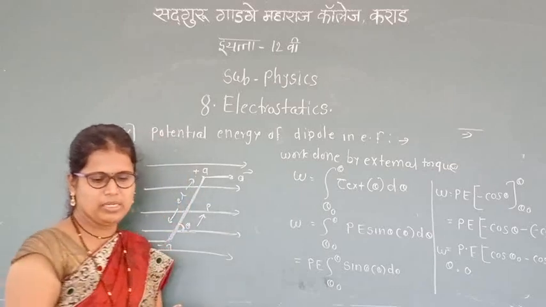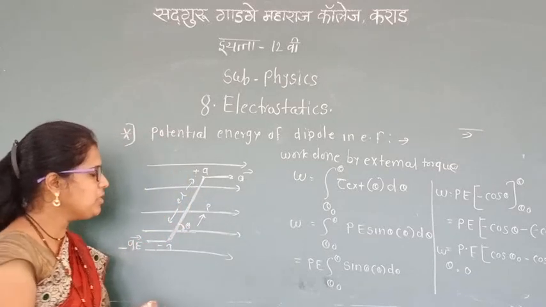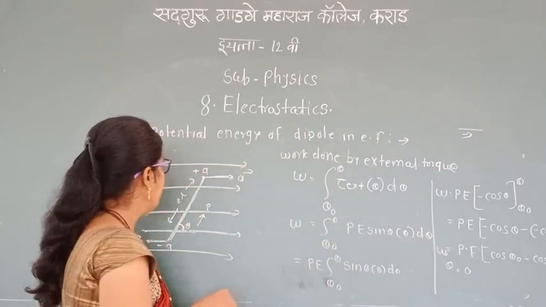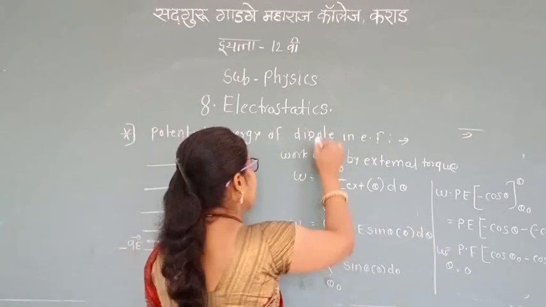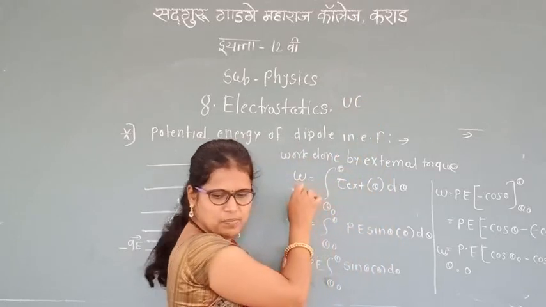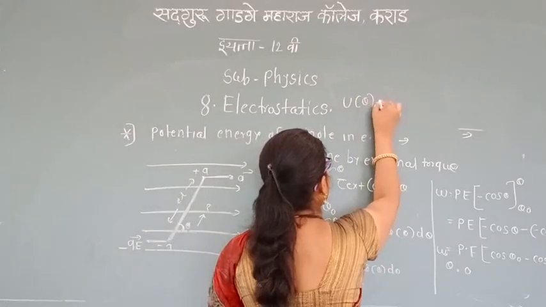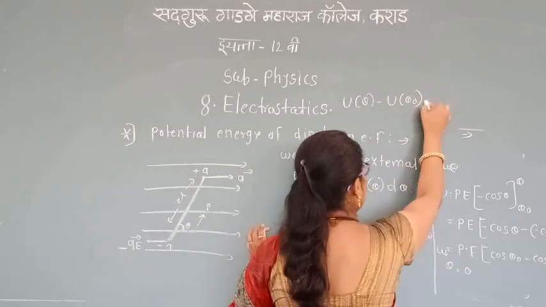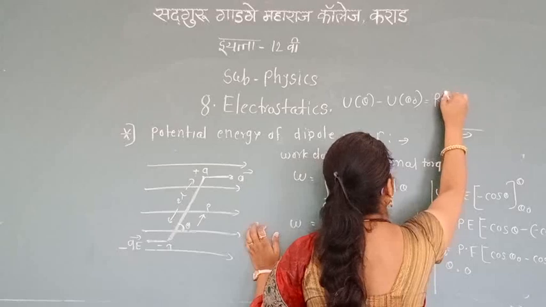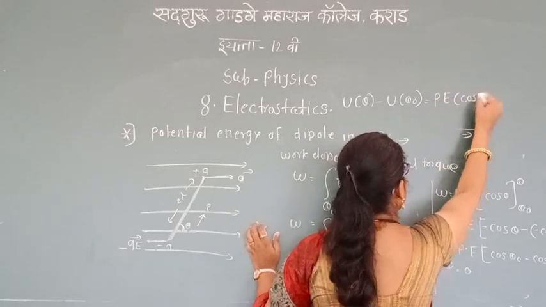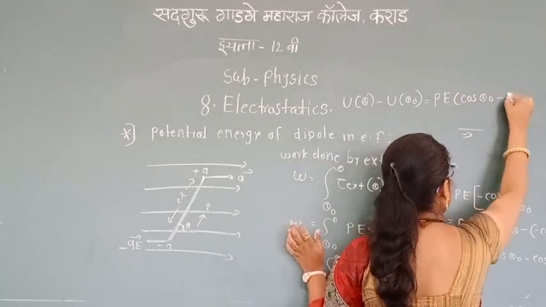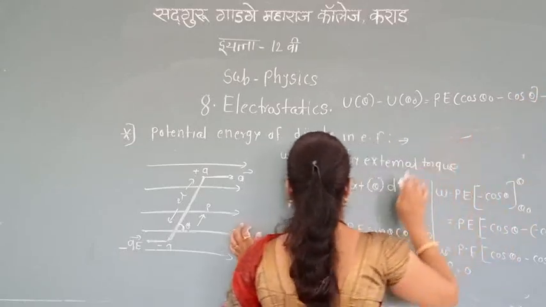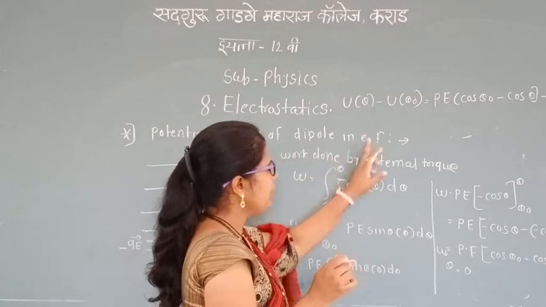There is work done, and the zero of potential energy. That work done is the change in potential energy. We can write the change in potential energy as U(theta) minus U(theta 0), which is equal to pE (cos theta 0 minus cos theta). This is the potential energy due to the dipole in an electric field.